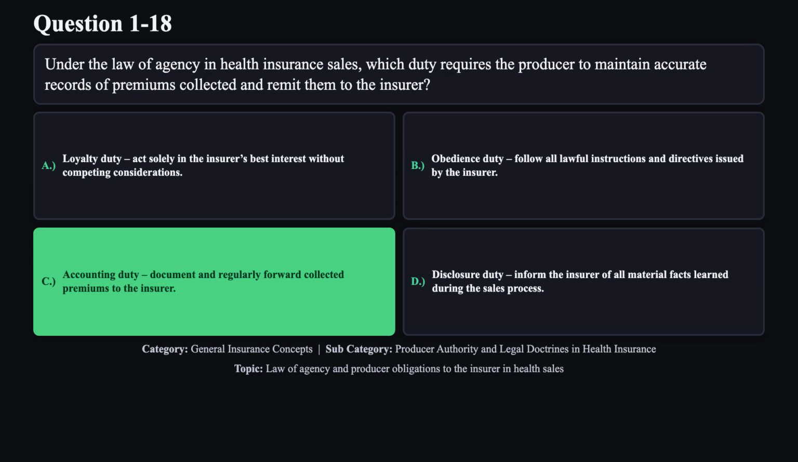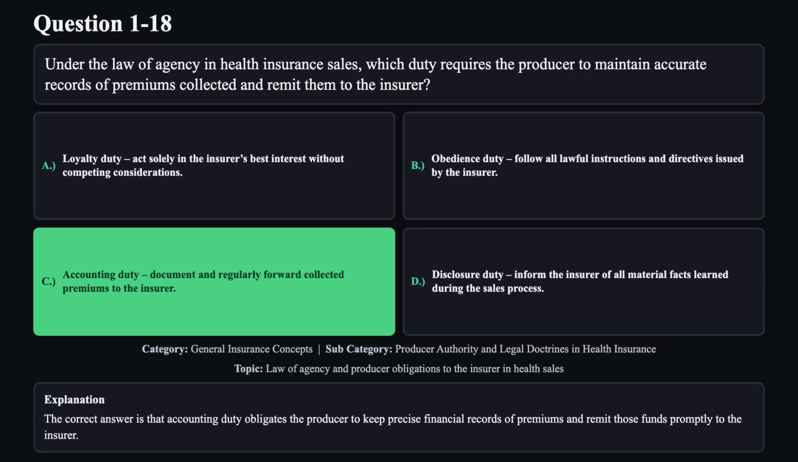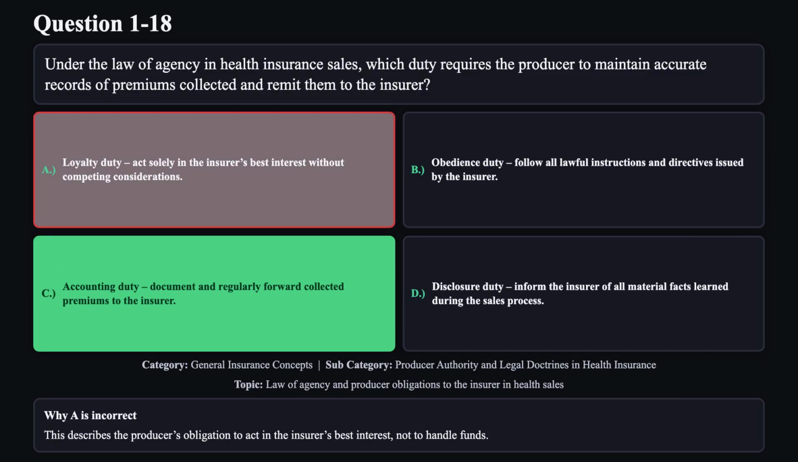The correct answer is C. The correct answer is that accounting duty obligates the producer to keep precise financial records of premiums and remit those funds promptly to the insurer. Reason A is not correct. This describes the producer's obligation to act in the insurer's best interest, not to handle funds.